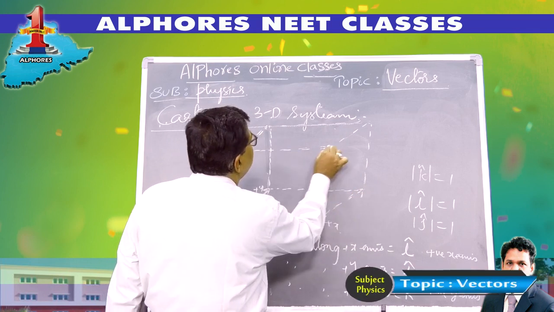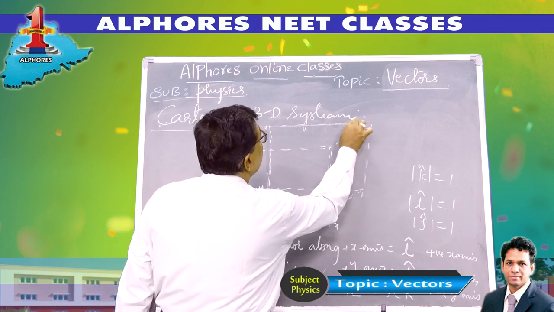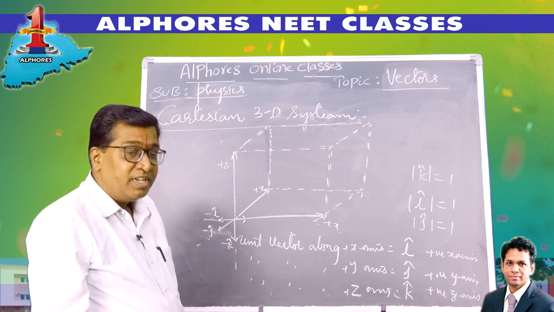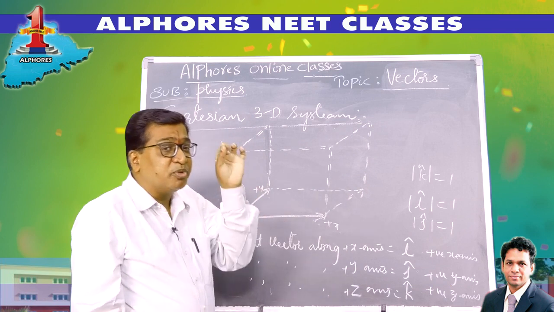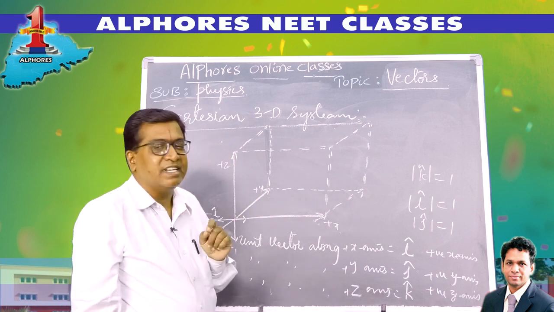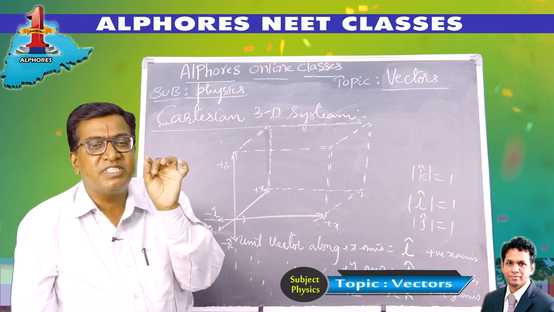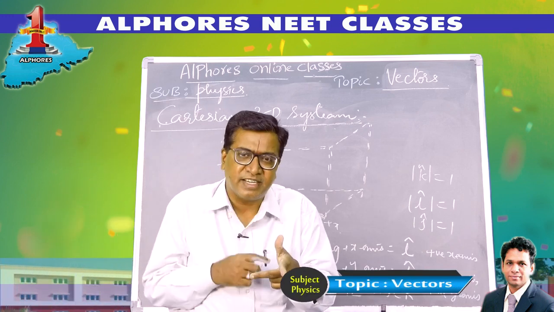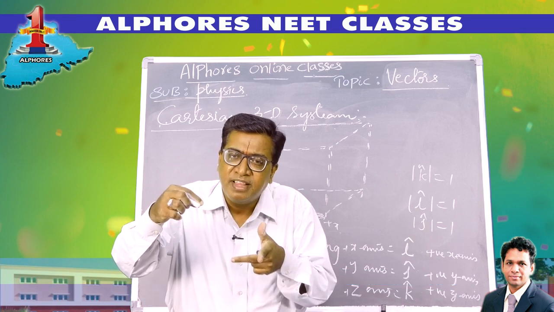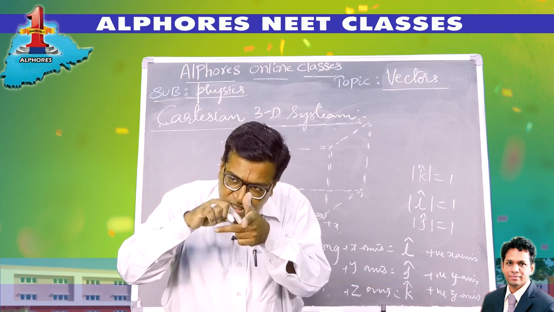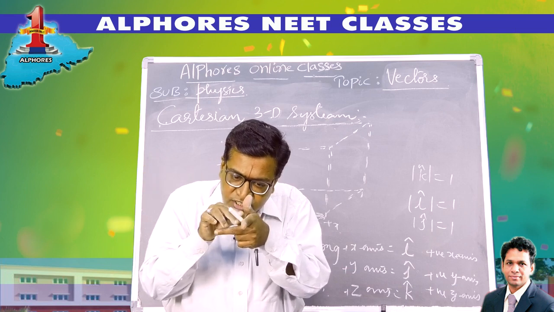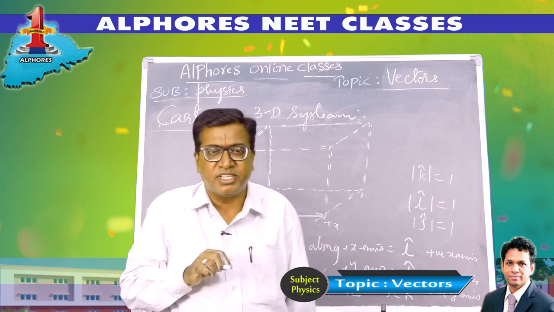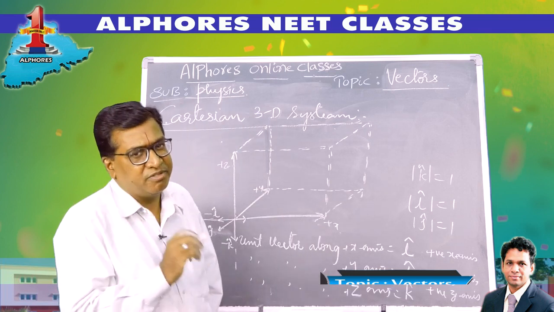Now in this 3D frame, you can define the position vector. You can define the position of a point. A vector which defines the position of a point with respect to the origin is termed a position vector. Suppose I imagine x, y, z like this. If there is a point, the vector joining the origin to that point represents the position of the point with respect to the origin. This is termed the position vector.